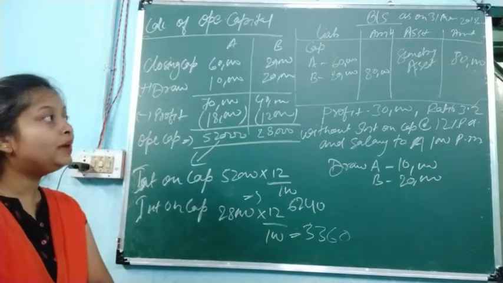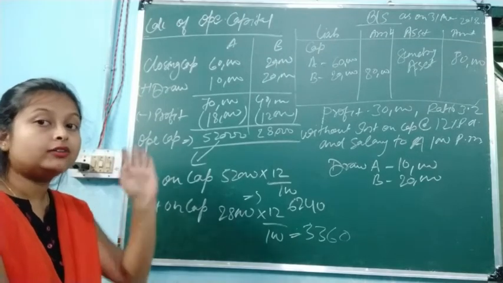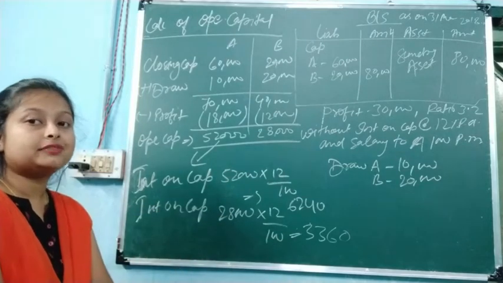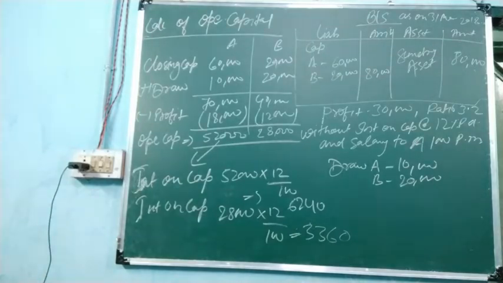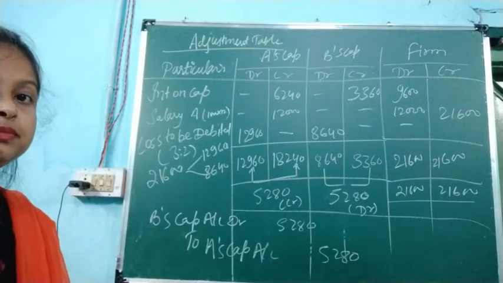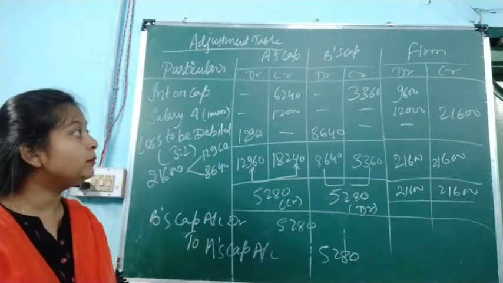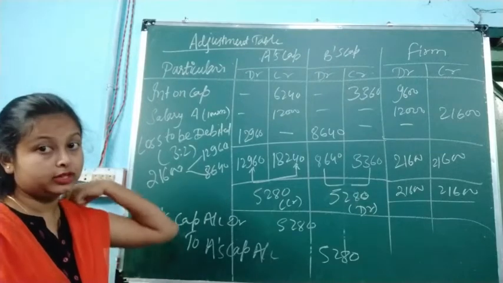Now we are going to make the adjustment table, showing the mistake which we have made and how we have to correct it. We will pass the entry and make the adjustment table. Okay, so this is the adjustment table which we have to make for the correction of the entries which we have not yet made.